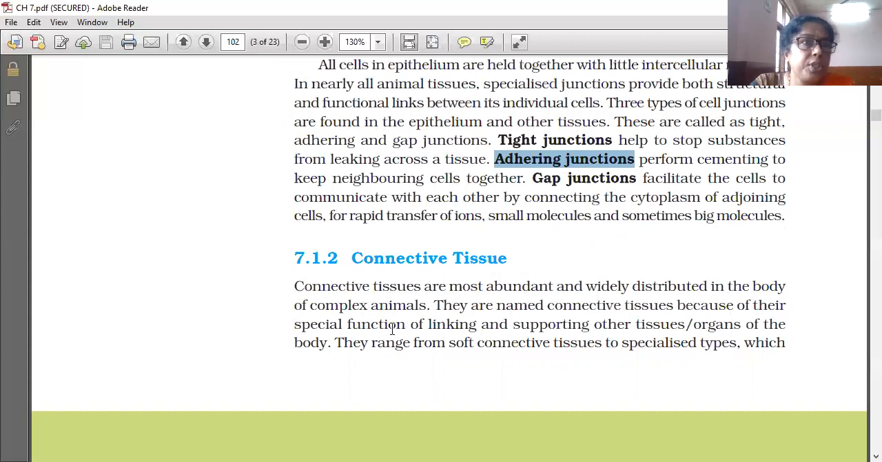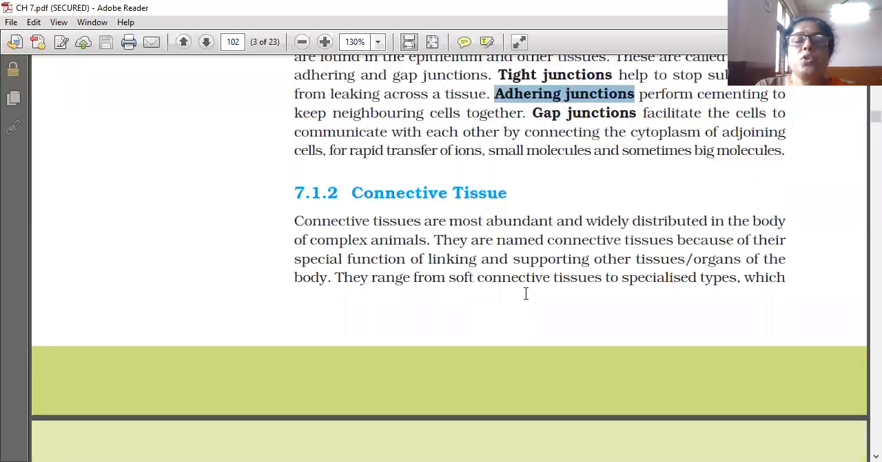Epithelial tissues are found only on the free surface. But connective tissue connects each and every organ, each and every cell, each and every tissue. So it is most abundant and widely distributed in the body of complex animals. They are named connective tissue because of their special function of linking and supporting other tissues or organs of the body. Connective means linking two things, connecting two things.